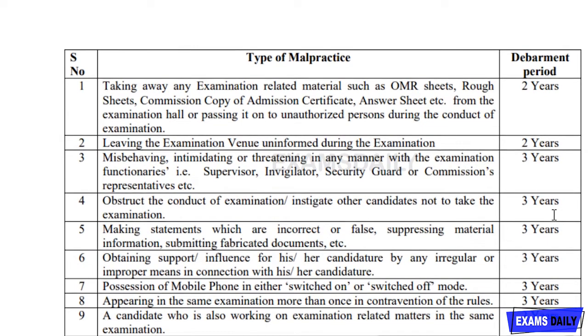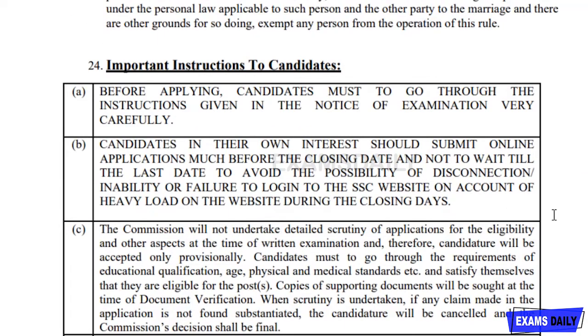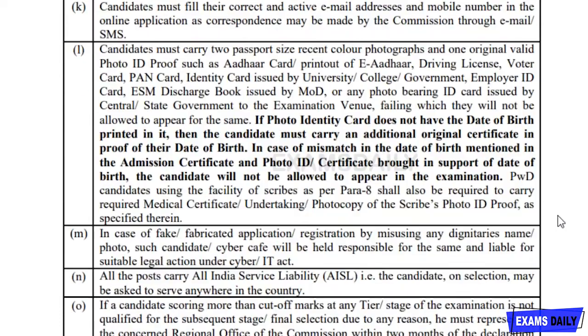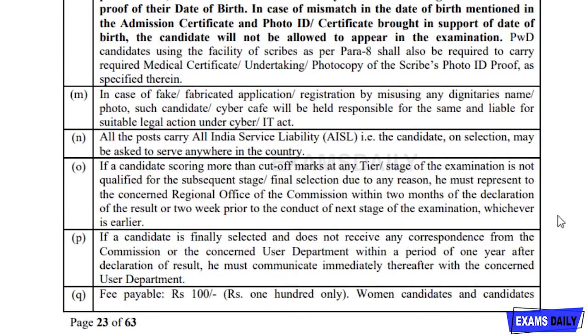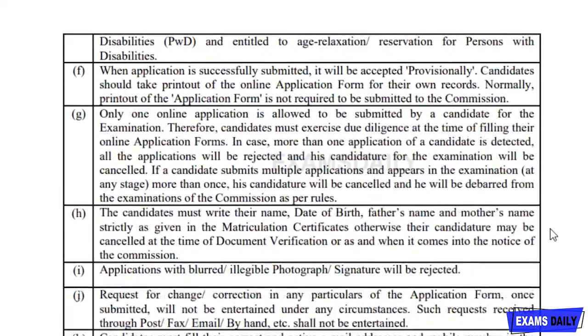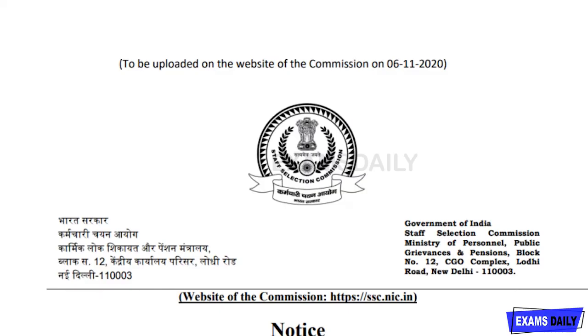It is very important. And the next is about the important instructions for you, so you can check through it. They have repeatedly said about the online application which should be followed, and they have given some guidelines and help desks also. And at the last of this PDF, they have given the annexures, that is documents and the format which should be followed by you.